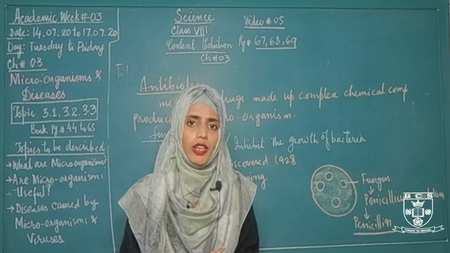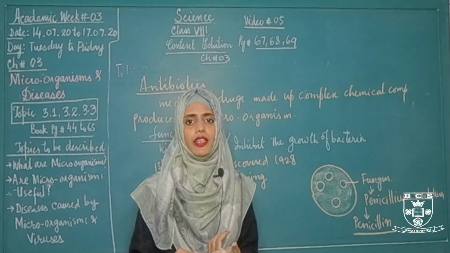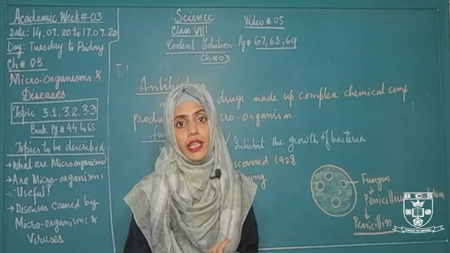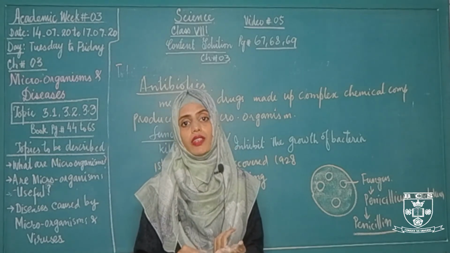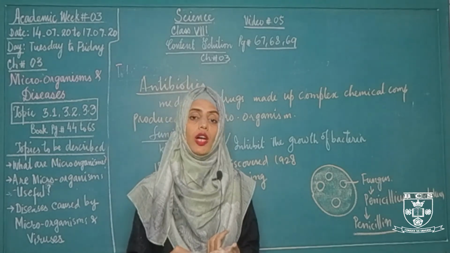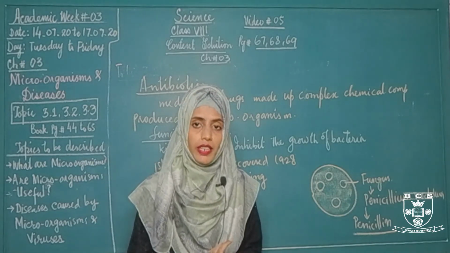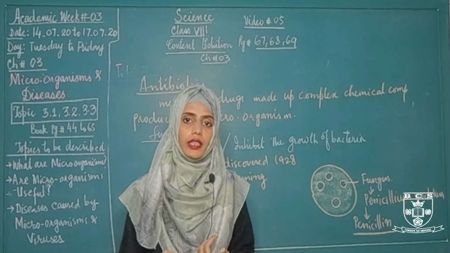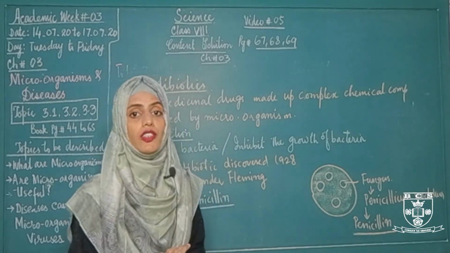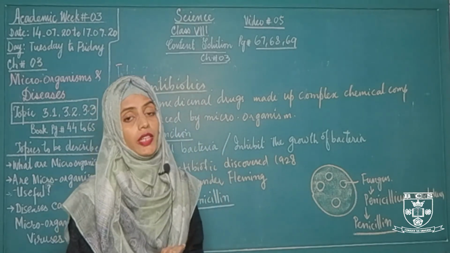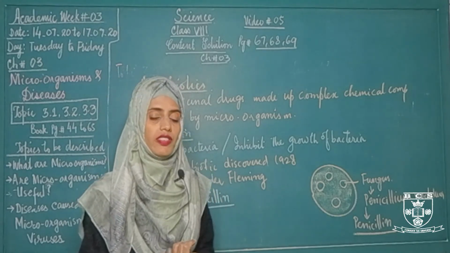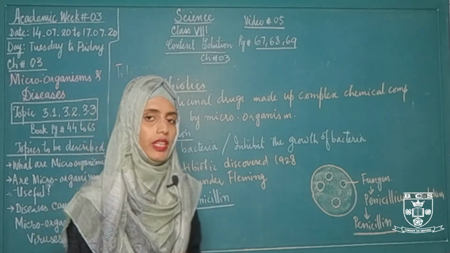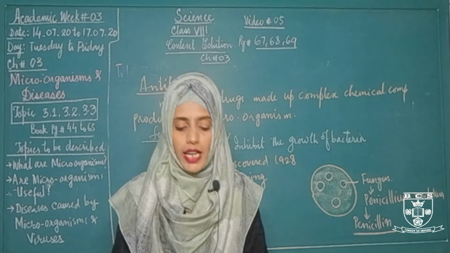We can manufacture many medicinal drugs like antibiotics, antivirals, antifungals, and we can also clean sewage treatment plants or oil spills by using these bacteria. And then we discussed the process of making yogurt in industries and how the first antibiotic penicillin was discovered. It was discovered by a scientist, Alexander Fleming, in 1928 during an experiment.